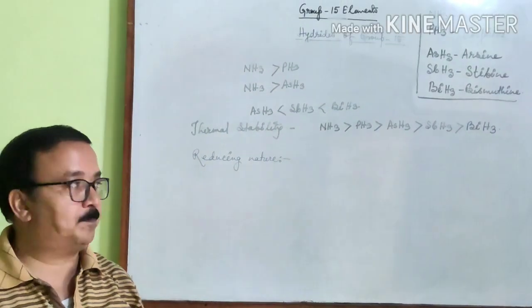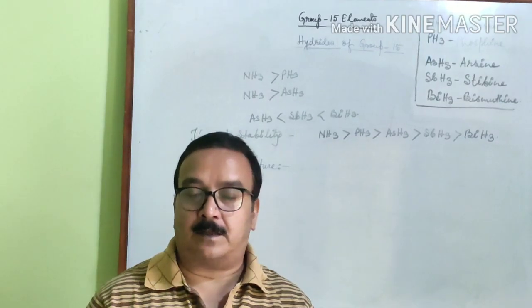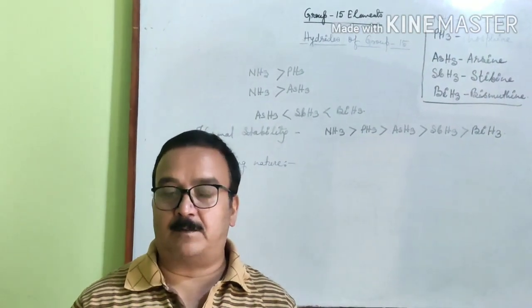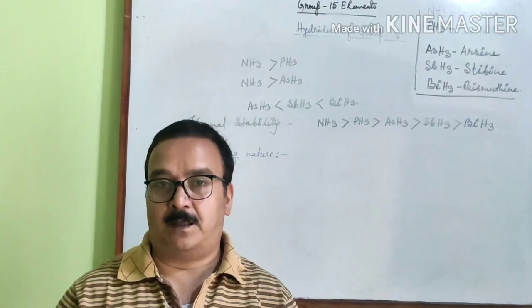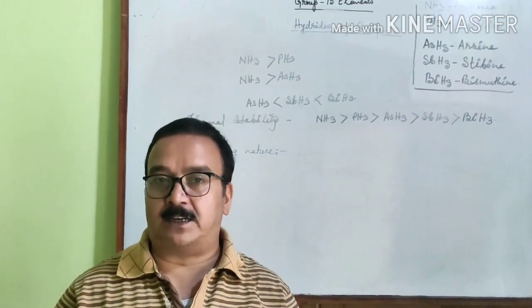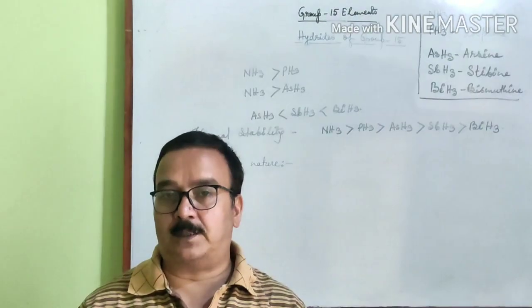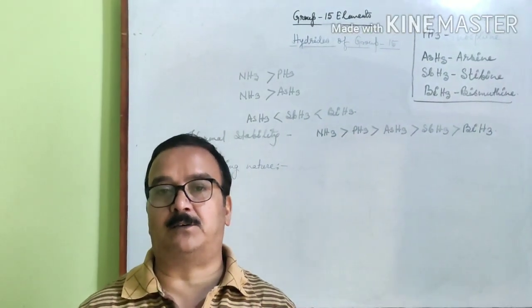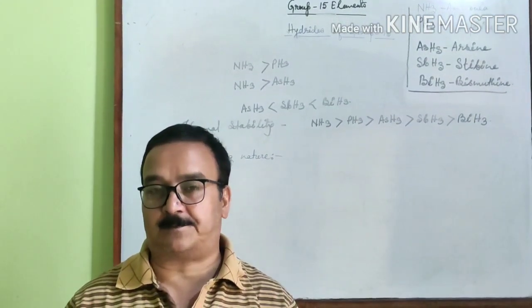Now number 3 is thermal stability. Always remember that thermal stability depends upon bond strength, and bond strength depends upon bond length. We know that on moving down the group, the size of the central element increases.